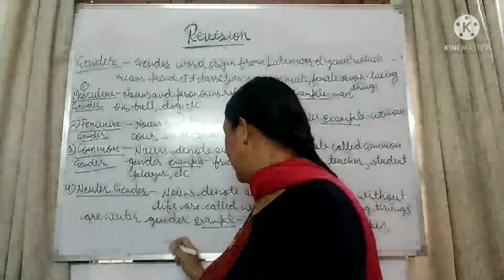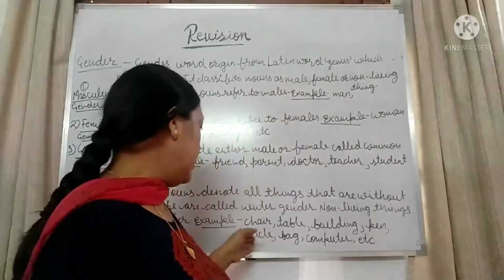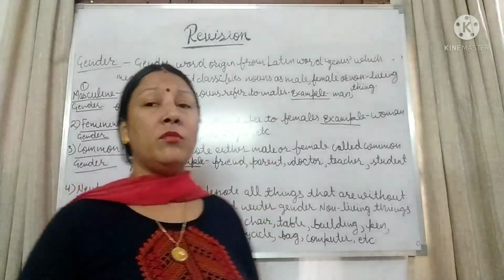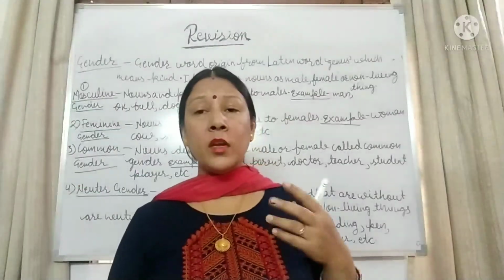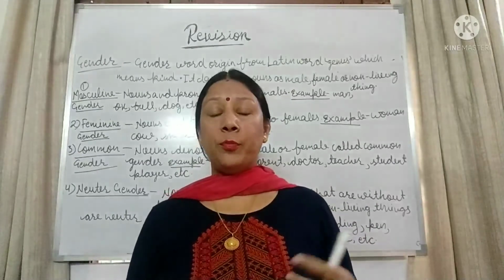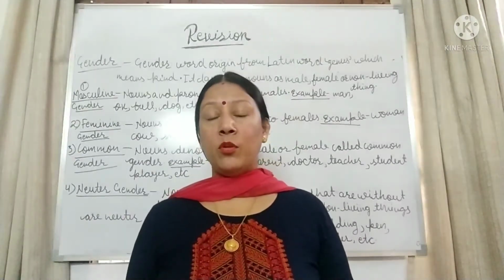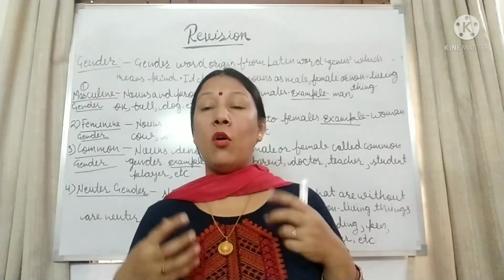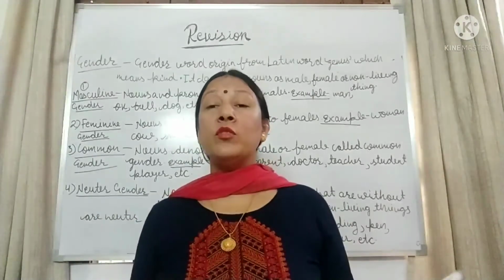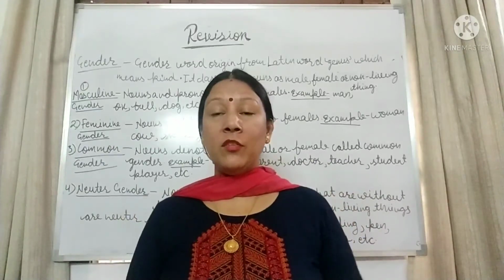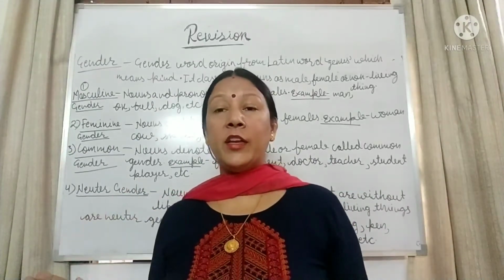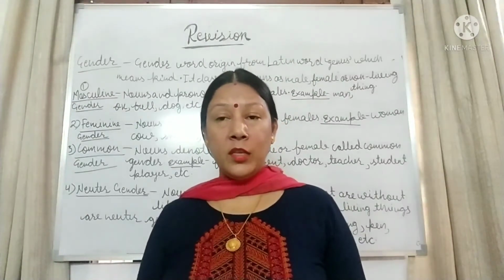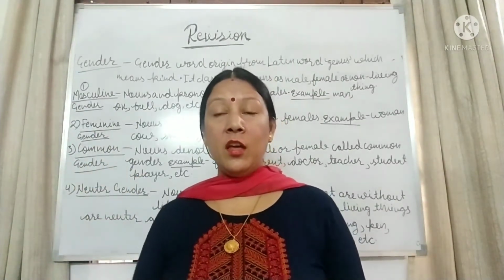Here are some examples: chair, table, building, pen, bicycle, bag, scooter, mobile phone, computer, keyboard, pencil, alarm clock, wall clock, painting, refrigerator, television. All these things around you, which are non-living, come in the category of neuter gender. Okay, these are the 4 kinds of gender.